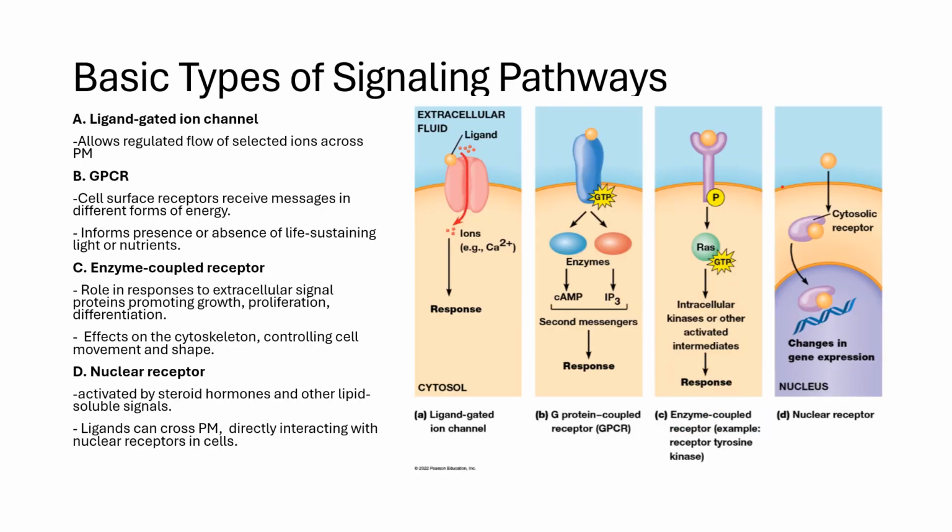In this last slide, I'll be explaining some basic types of signaling pathways that are listed in our book. Before we get started on the different pathways, you should keep in mind that for the most part, these ligands are hydrophilic. They also have the ability to bind to specific transmembrane receptor proteins, depending on which pathway they are taking. First, we have ligand-gated ion channels, which allow the regulated flow of selected ions across the plasma membrane. Pretty simple. Ligands bind to receptors and then allow certain ions to pump through the plasma membrane and into the cytosol of the cell. Second, we have G-protein coupled receptor, or GPCR.